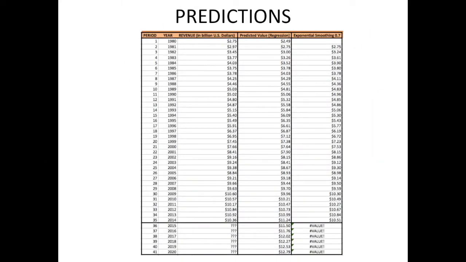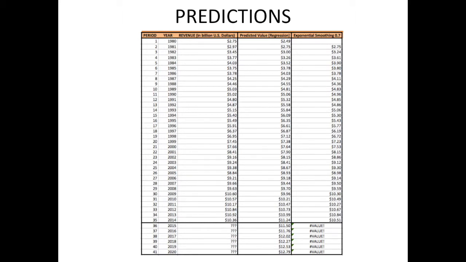The methods with the smaller error and mean squared error value were the regression method and the exponential smoothing with alpha 0.7. When trying to predict future years, the regression method allowed me to go as far as I wanted, while the exponential smoothing method showed an error value when trying to predict future years. This happens because the exponential smoothing method requires actual revenue to calculate the forecast value.